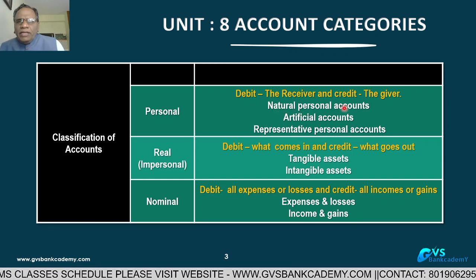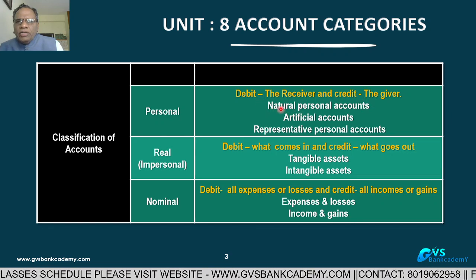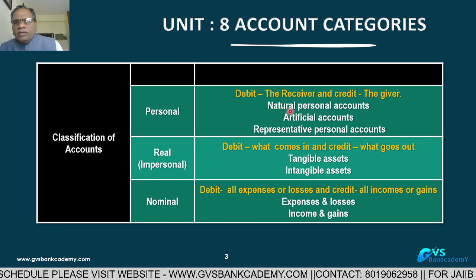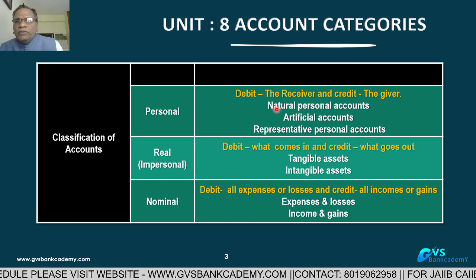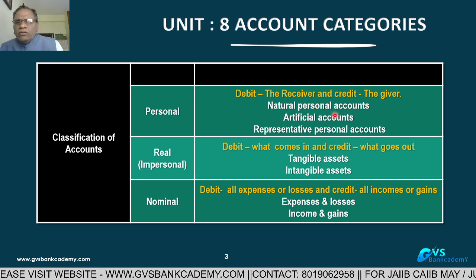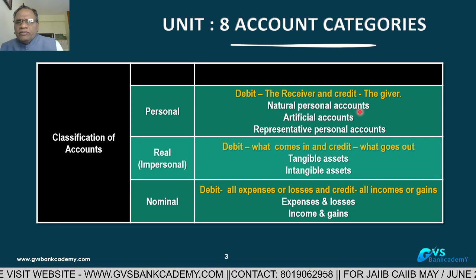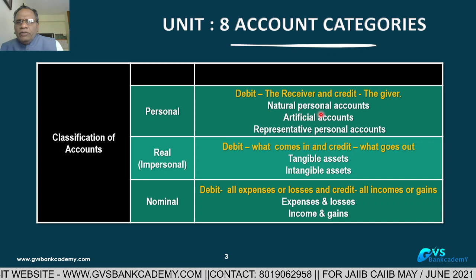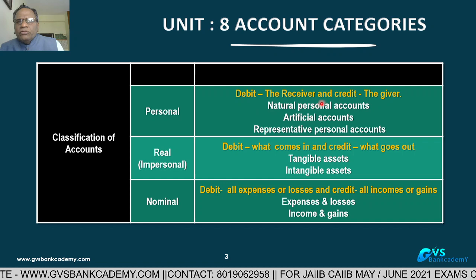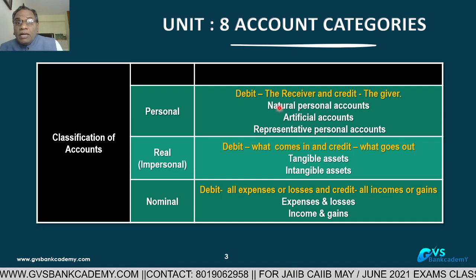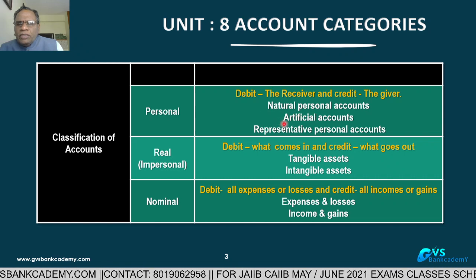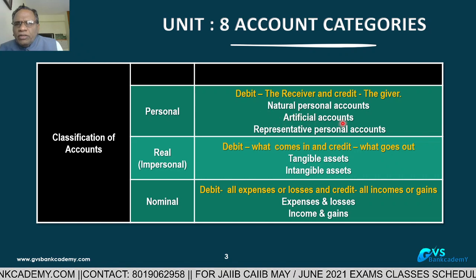In the banking industry, 90% of the accounts we are dealing with are personal accounts. In any bank, we are dealing with natural persons, meaning individual accounts. Almost all savings accounts are individual accounts, and most deposit accounts are also individual accounts. But the current accounts, that are the business accounts, are mostly personal or artificial accounts.